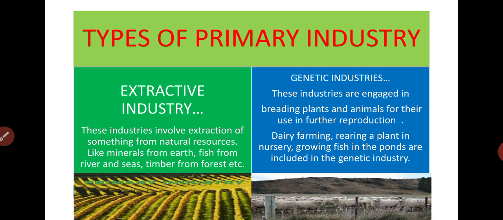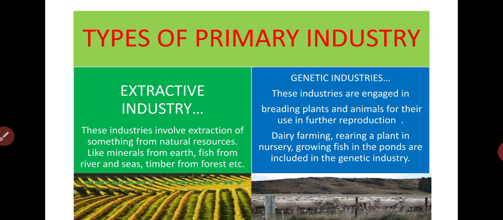Primary industries are of two types. Extractive, as the name itself suggests, means to extract something from the earth, from natural resources, from the water. That comes under extractive industries. So these industries involve extraction of something from natural resources, like minerals from earth, fish from rivers and seas, timber from forest. These are all examples of extractive industry.